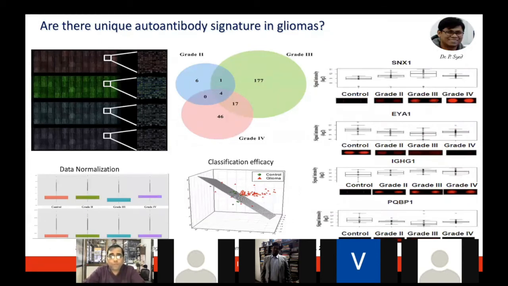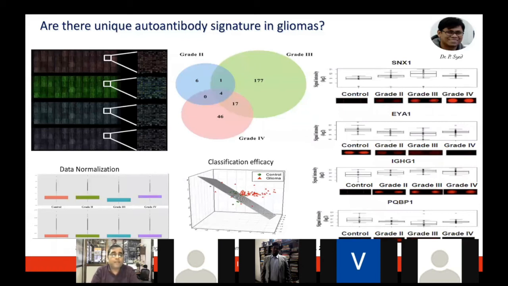Another experiment which we did used the proteome array, which contains almost 19,000 human proteins, in work done in collaboration with Johns Hopkins, where we look at different grades of patients. Only 4 proteins in grades 2, 3, and 4 could be seen commonly expressed from low grade to high grade. Our idea was, if you take the blood sample of these patients, can you find some protein markers which could indicate at an early stage itself that the disease is going to progress for the gliomas or the brain tumors? So a protein like sorting nexin 1, you can see from the control to grade 2, has some detectable signal. And as the disease progressed to grades 3 and 4, the intensity increased.